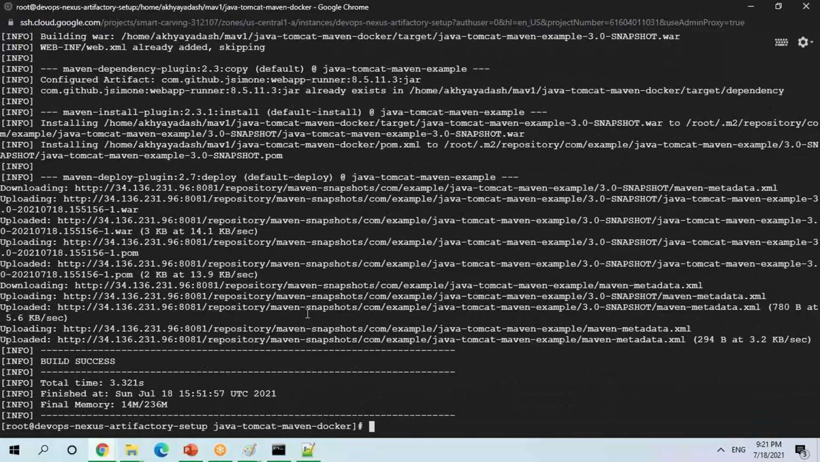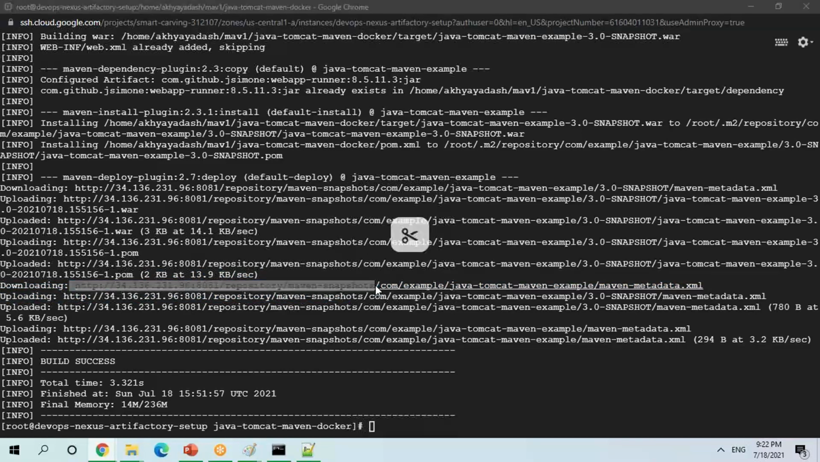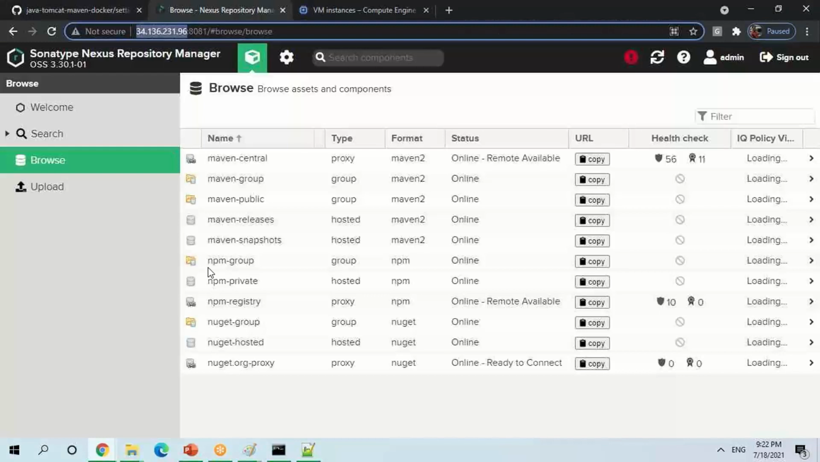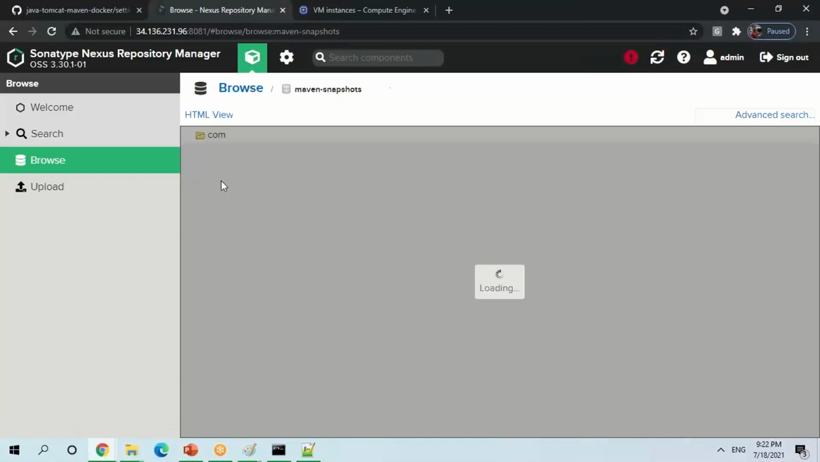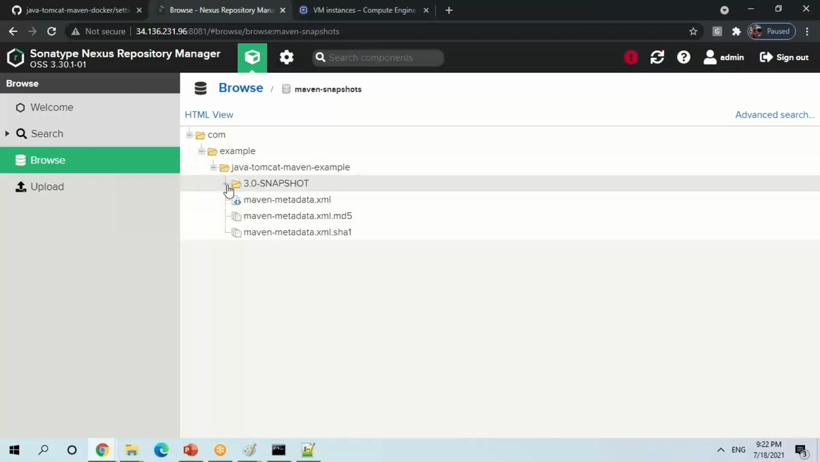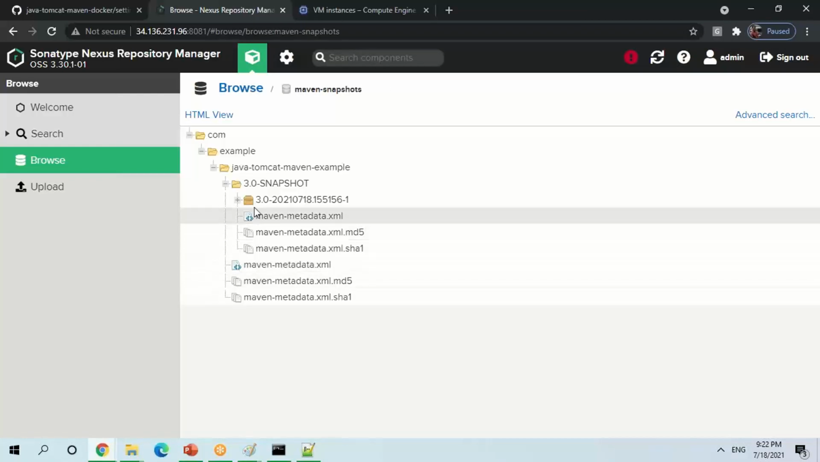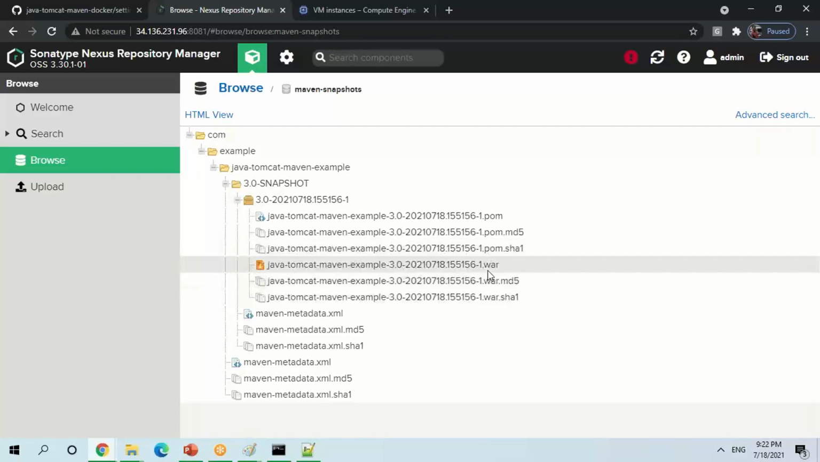Now, what is happening, if you see, it is uploaded to the artifact management system. Whatever I created, it is going to snapshot, right? So you can go to a repo and check, go to snapshots, Maven snapshot. See, it is created. This is the version which I have created, and this is the artifact. It is uploaded here with this name. This is the war file name which is created.